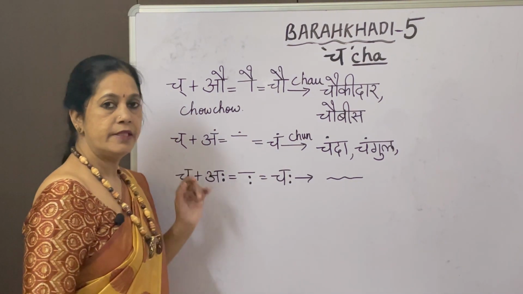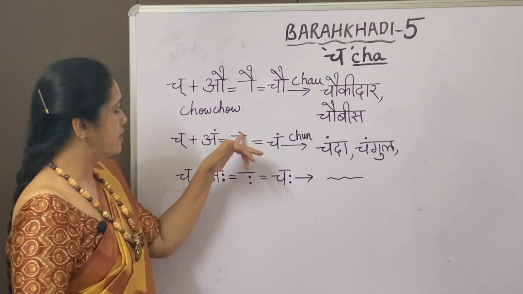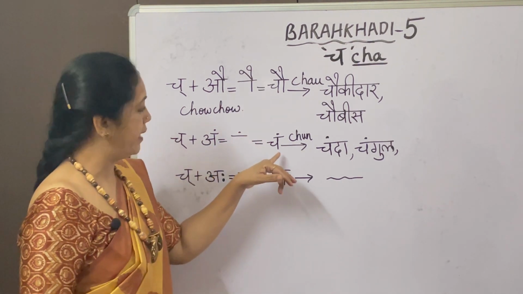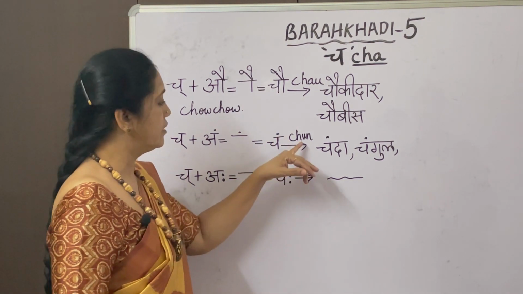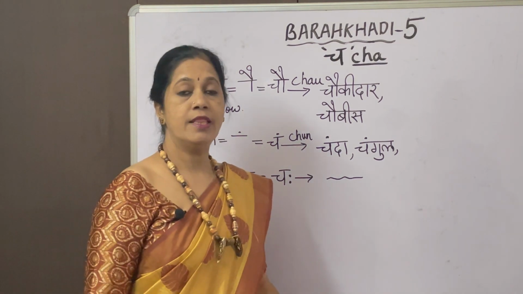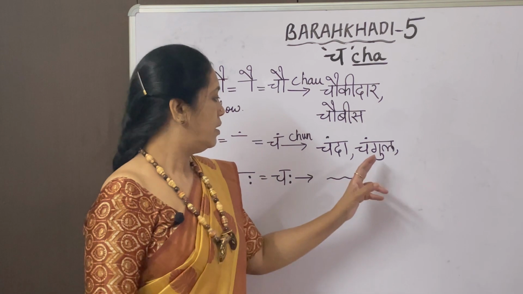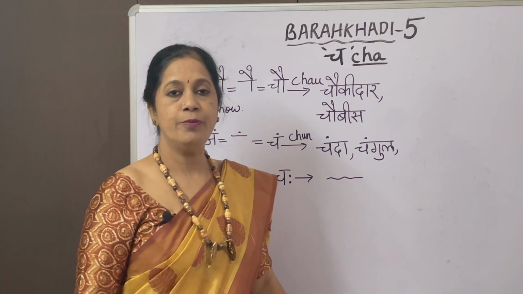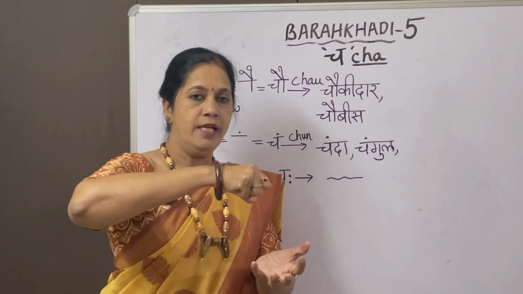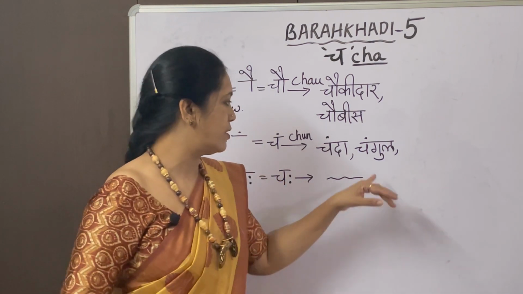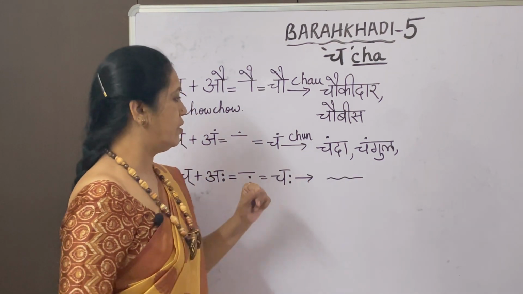Next one, the letter half with ang. The symbol is here, only a dot on top of the line. So this is the letter cha and on top of that line, chang. So here chanda. Okay, chanda. Chanda means moon. Next one, changul. Changul means clutches. You hold something and it will hold tight, and it will be so tight you cannot release it. So that is clutch. Clutch or clutches. That is changul.